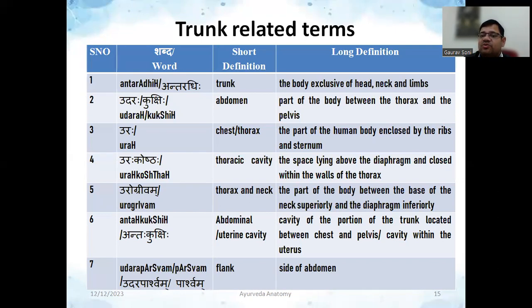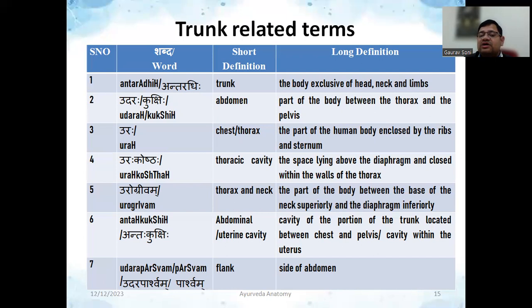It means abdomen, the whole of the abdomen region which is between the thorax and pelvis. तो आम बोलचाल में हम लोग उधर को स्टमक समझ लेते हैं, पर स्टमक इज नॉट उधर, इट इज होल ऑफ एब्डोमेन कैविटी. Then there is a word called uraha. Uraha is for chest region or thorax region, the part of human body enclosed by ribs and sternum.